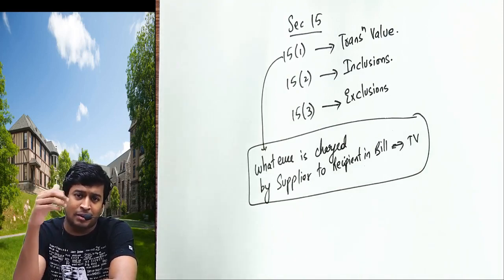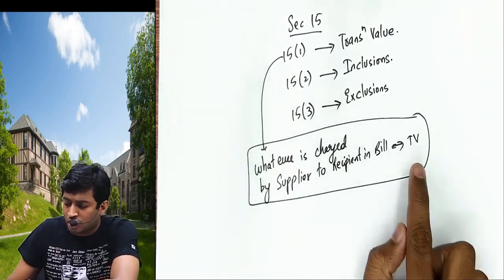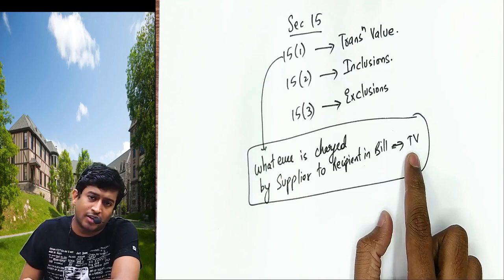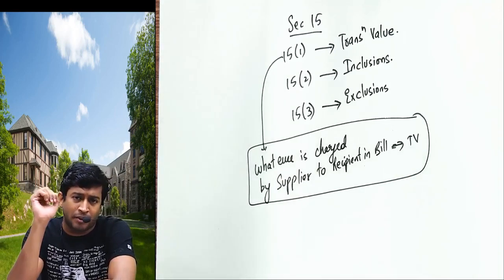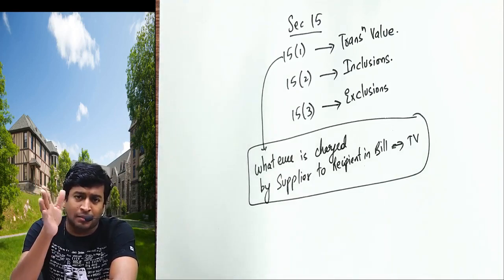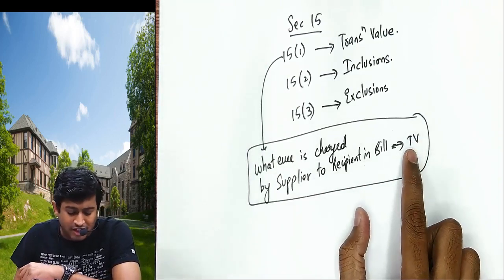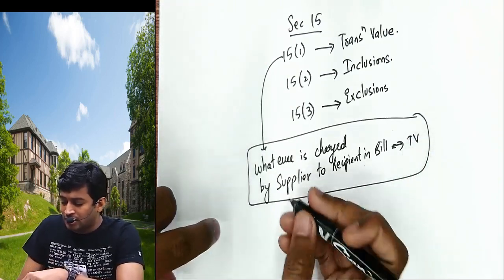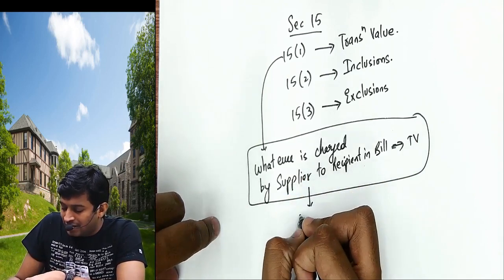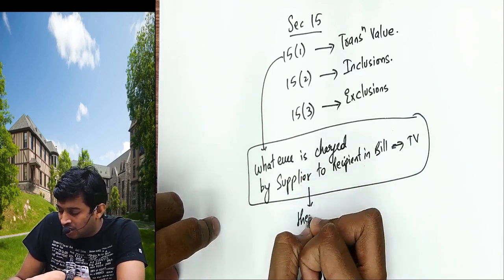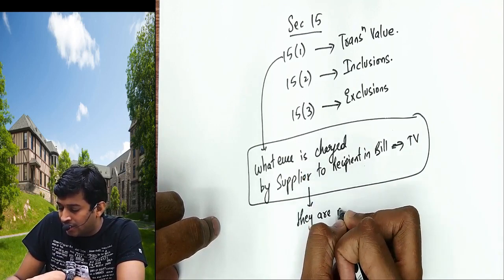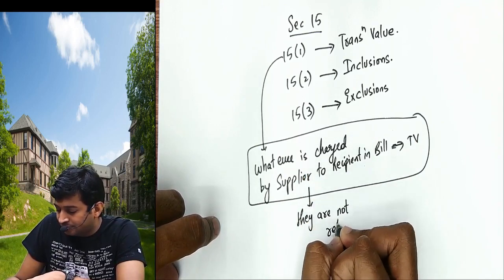Whatever he is charging in the bill, that 40 rupees is the transaction value. You buy a Cadbury for 10 rupees, the 10 rupees he charges in the bill is the transaction value. Only two things, provided they are not related parties.